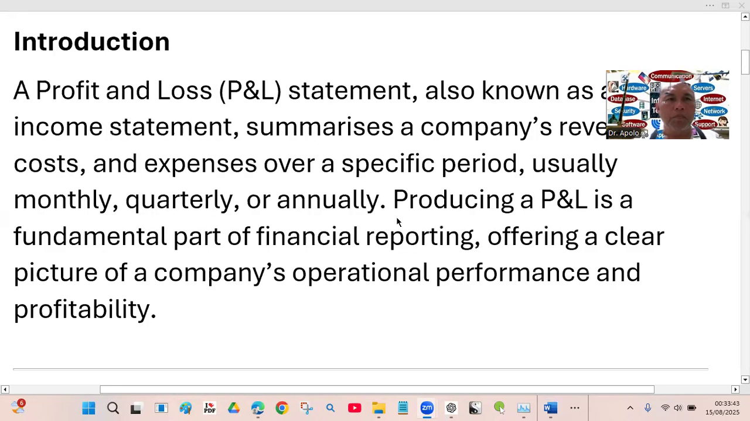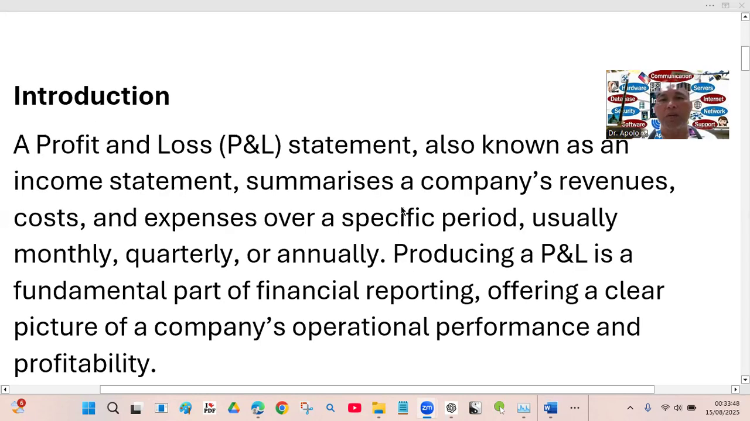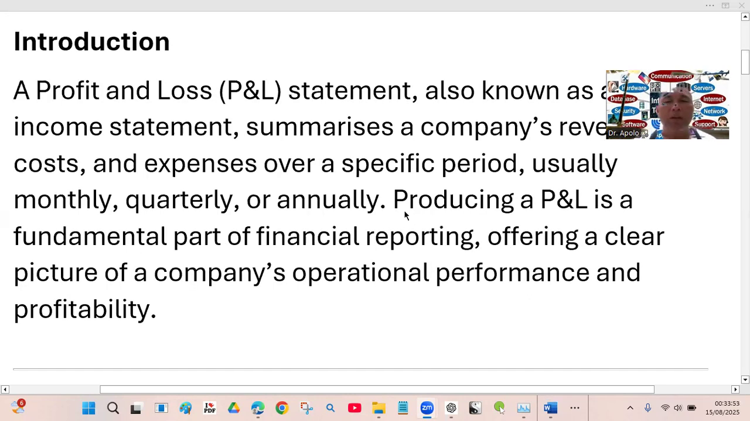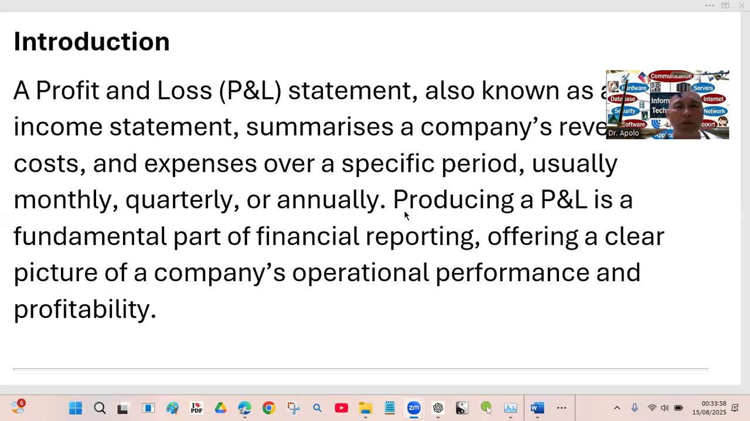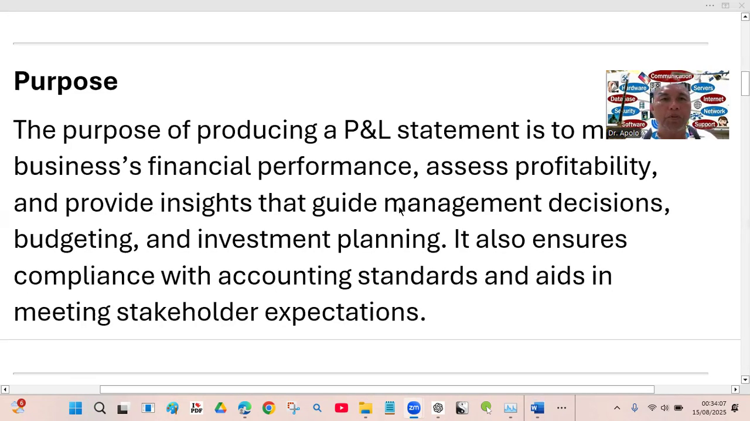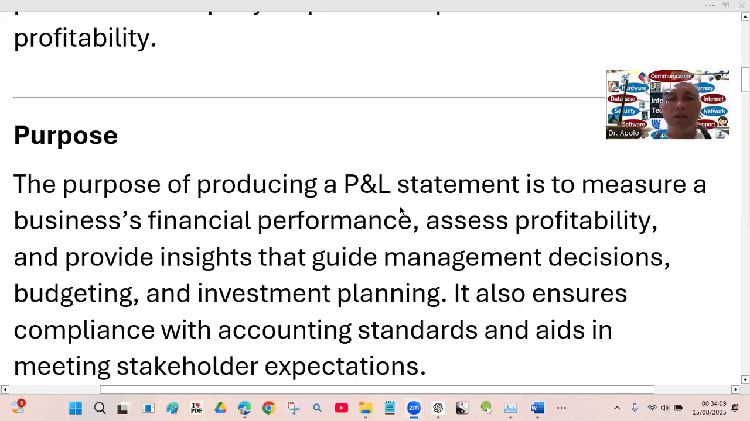Okay, so we call it P&L statement, known as the income statement. It summarizes company's revenue, costs, and expenses over a specific period, usually monthly, quarterly, or annually. So producing P&L is a fundamental part of financial reporting, offering a clear picture of a company's operations, performance, and profitability. For the purpose of this discussion, P&L statement is to measure business financial performance, assess profitability, and provide insights that guide management decision.